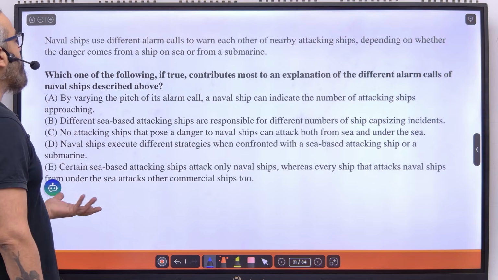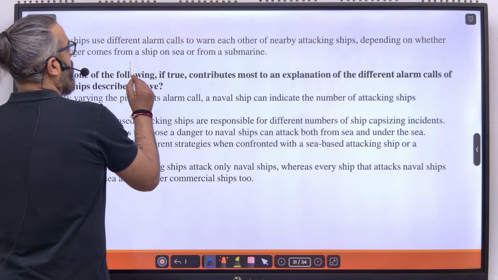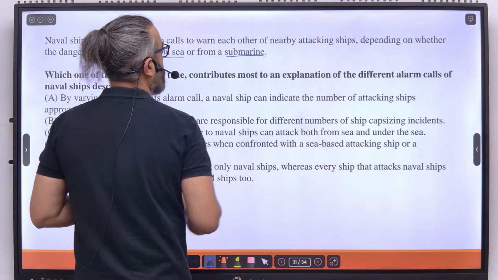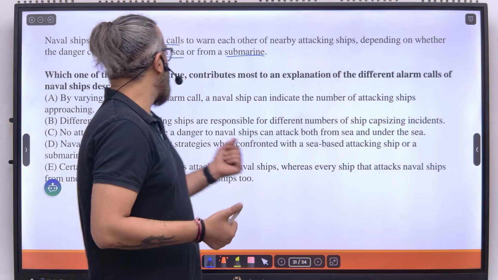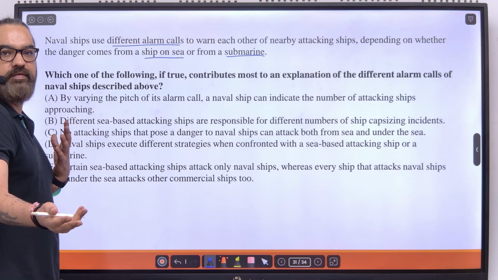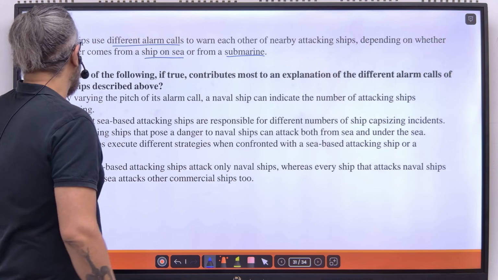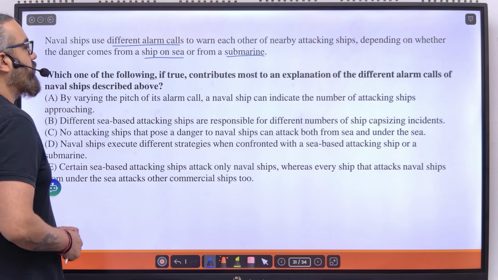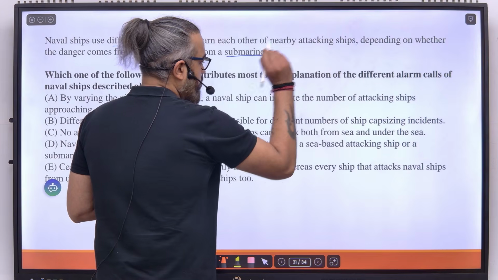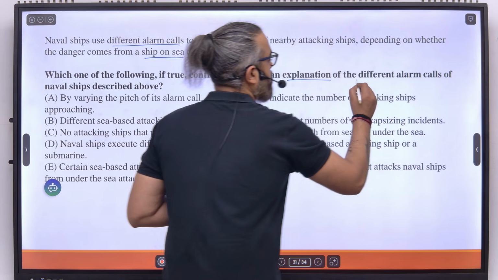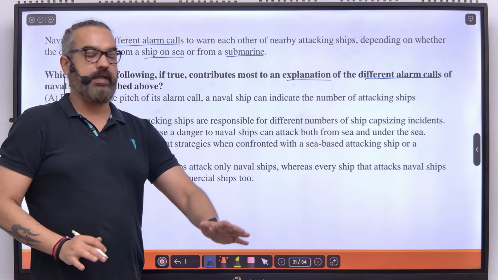Naval ships use different alarm calls to warn each other of nearby attacking ships depending on whether the danger comes from a ship on sea or from a submarine. So different alarm calls for different types of attacks. Why would they do that? If they just have to give an alarm call, one alarm call should suffice. Why different? Which of the following, if true, contributes most to an explanation of the different alarm calls of naval ships described above? Now we have to explain why the alarm calls are different in case of a ship on sea or in case of a submarine.